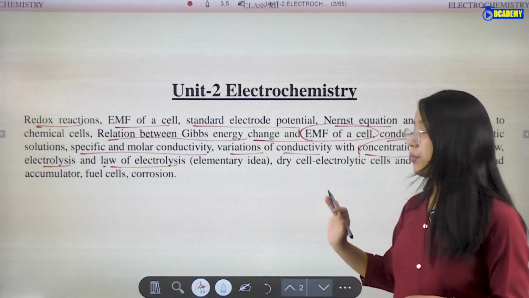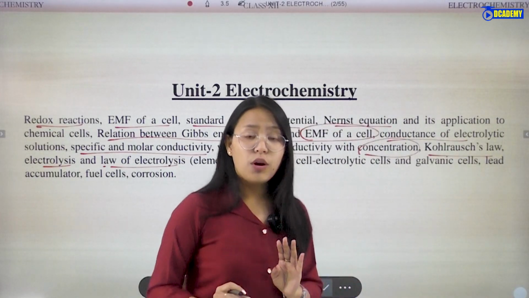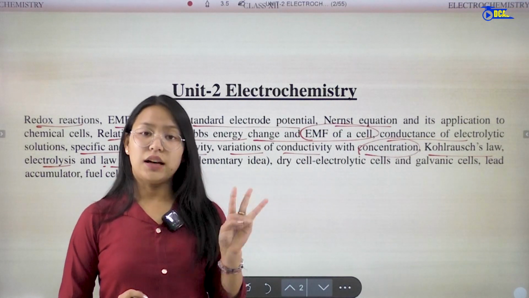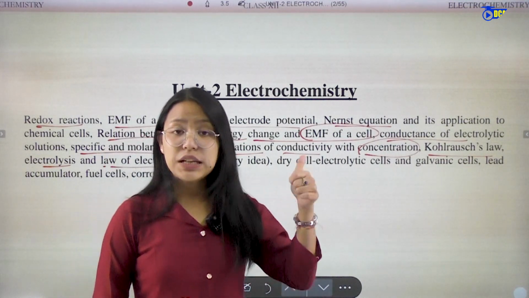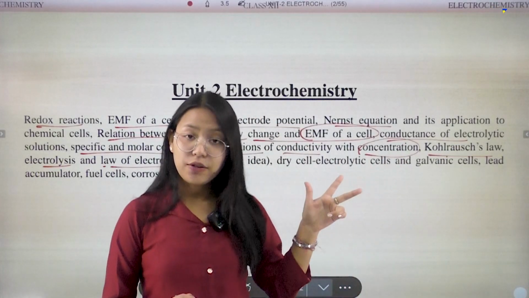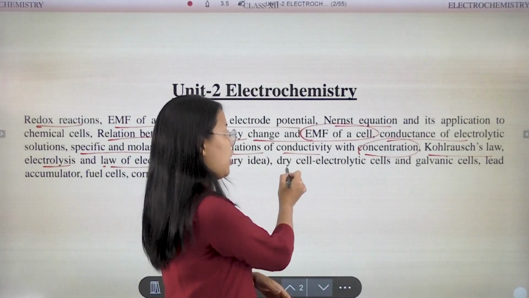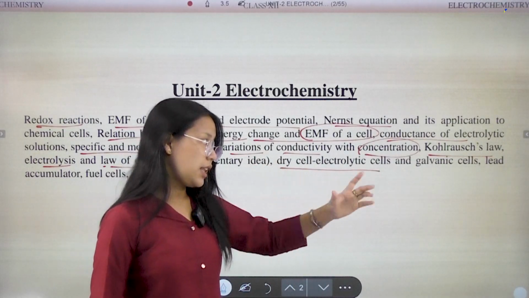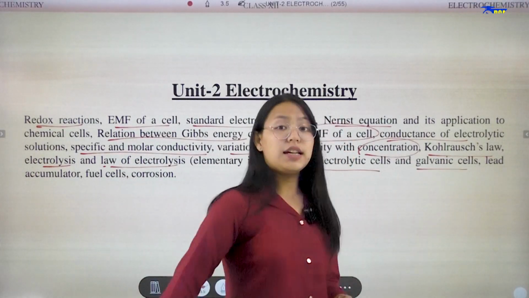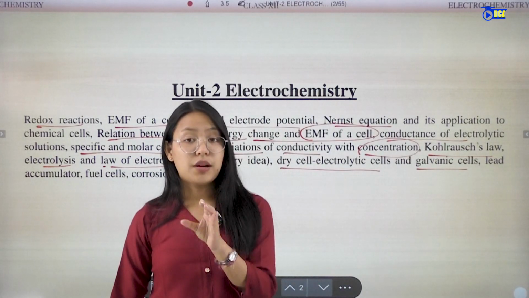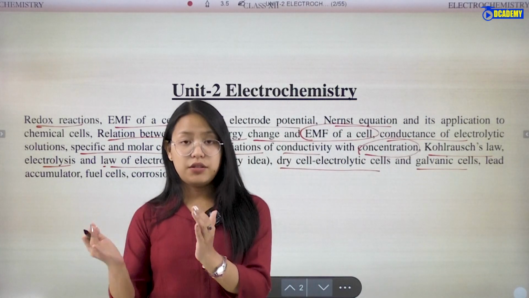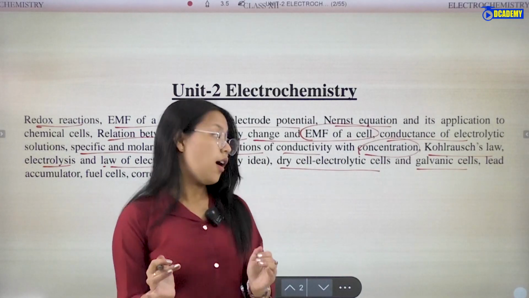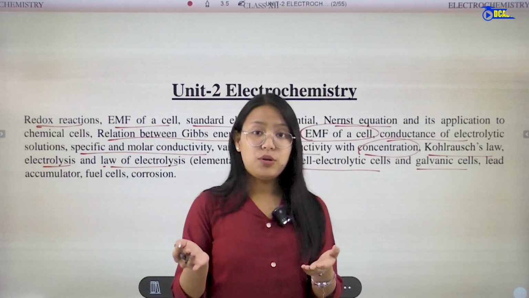Then, after these laws, we are going to know about different types of batteries: primary battery, secondary battery and fuel cell. In primary batteries, we study the dry cell. The galvanic cell and the electrolytic cell are types of electrochemical cell where a redox reaction takes place.